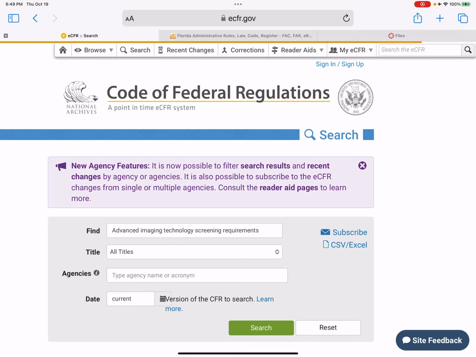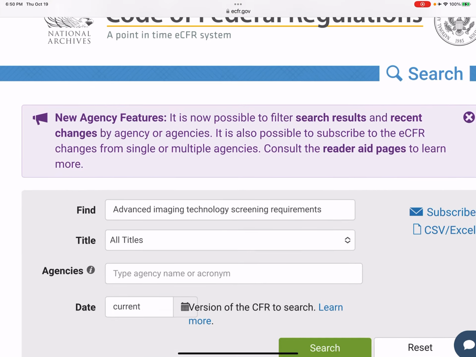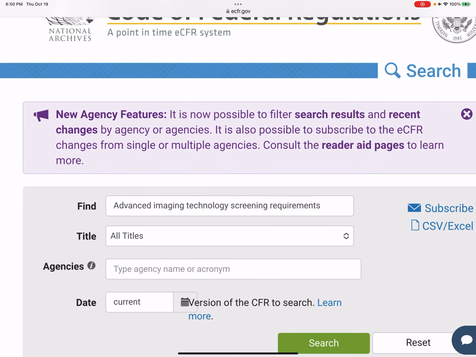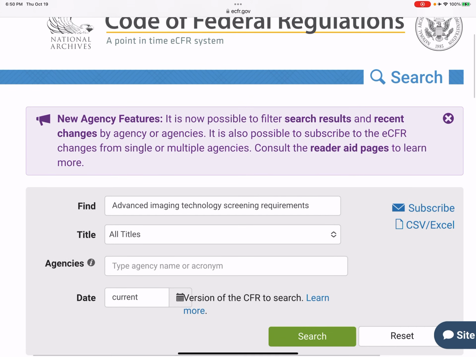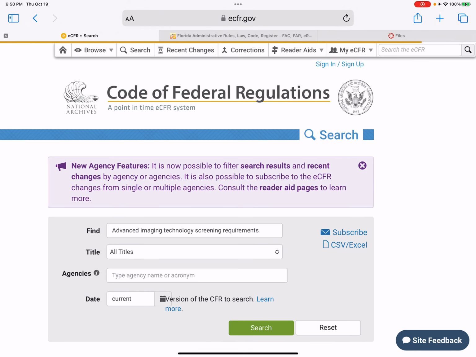All right, so here we are doing in-class exercise 1, which asked us about advanced imaging technology screening requirements, right? So I'm here on ecfr.gov, which is the up-to-date but unofficial version. Just remember that. And you can see here in the search box, I entered advanced imaging technology screening requirements. I'm going to hit search.